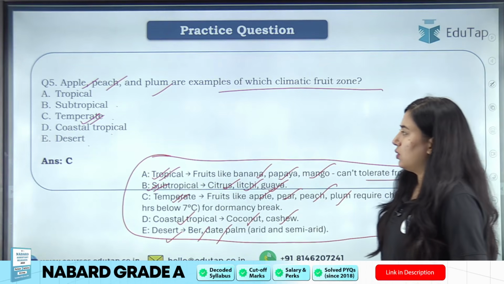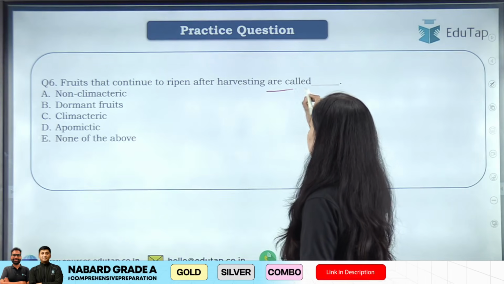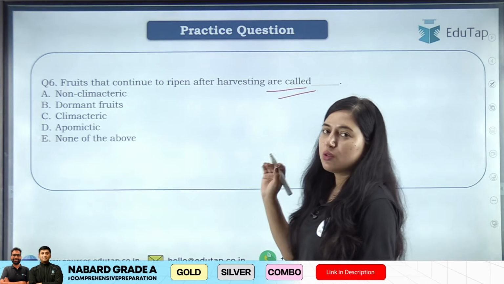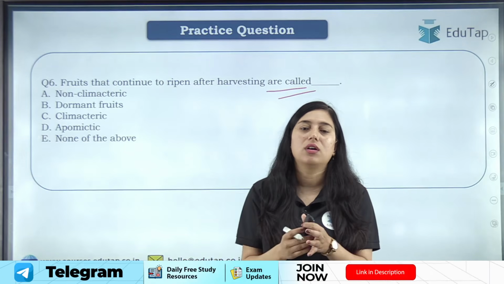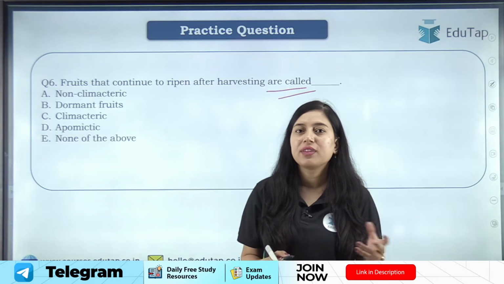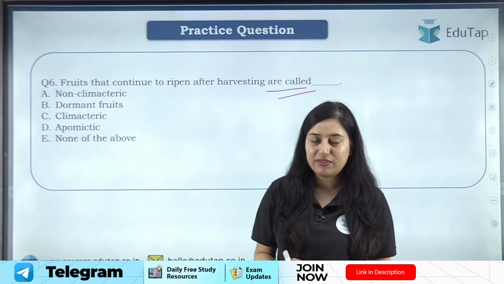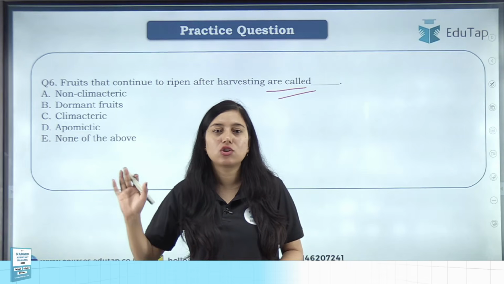Okay. Chalo, next question is fruits that continue to ripen after harvesting are called. Okay. Now students, you might have seen that there are few fruits or few crops that ripen after harvesting. Okay. That continue to ripen after harvesting, and there are few fruit crops when we harvest them, they stop ripening.